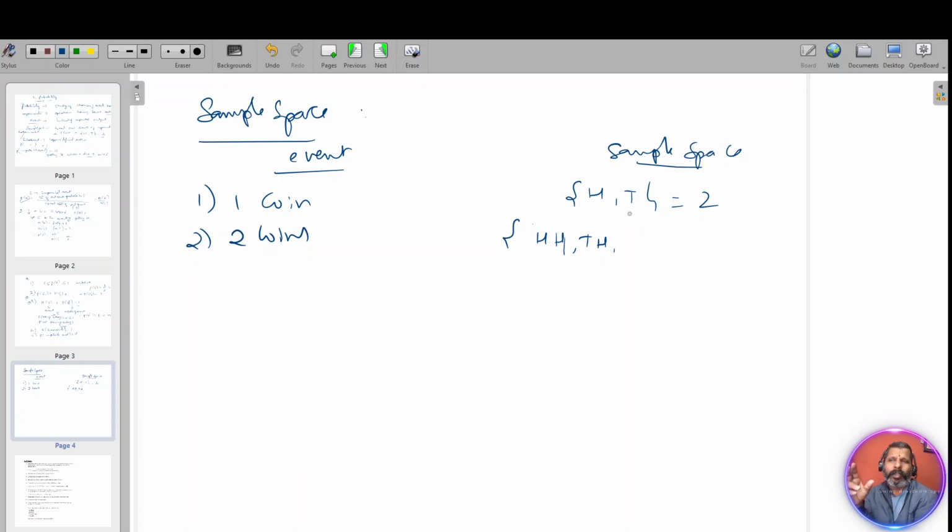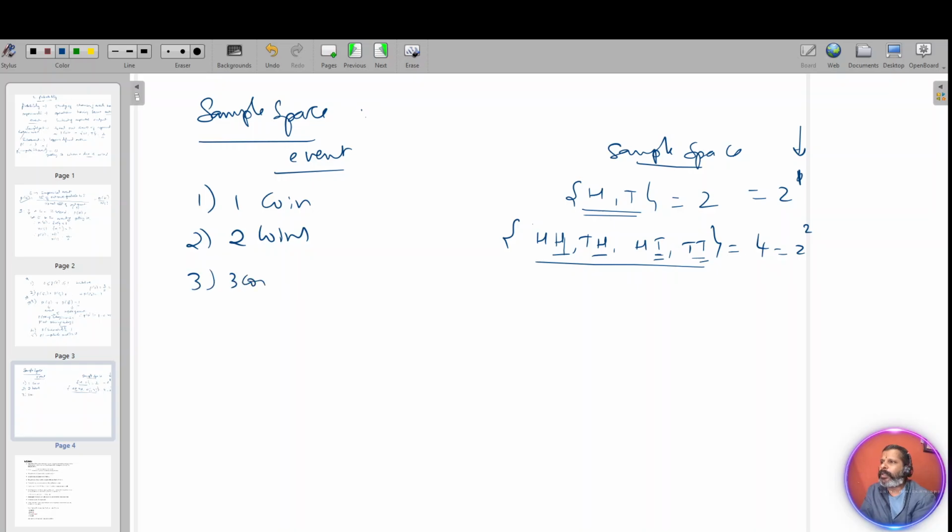And for this, you add T once. HH, HT, TH, TT. This is 4, that is 2 to the power 1, 2 to the power 2. I'll give you a question next, you'll understand the application. So you should know how to construct these 4. Don't memorize that. For one coin the output is H and T; for the pair, you add H one time, and for the other pair you add T at the end.